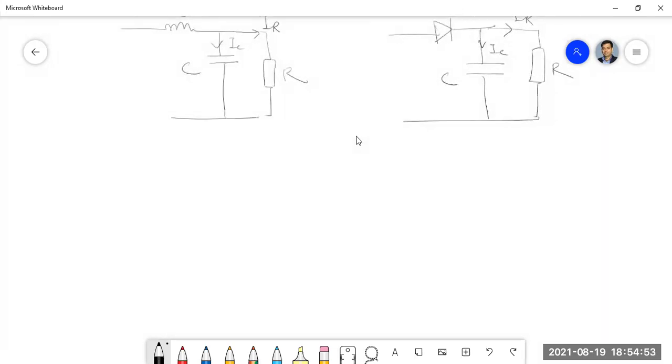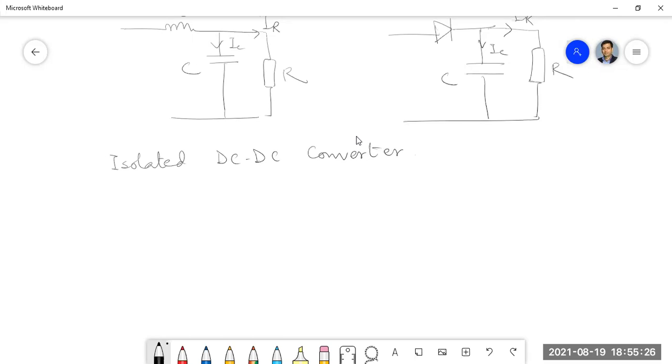So what I will do today is discuss at least one isolated DC-DC converter. In an isolated DC-DC converter, there is some sort of isolation in the form of a transformer.